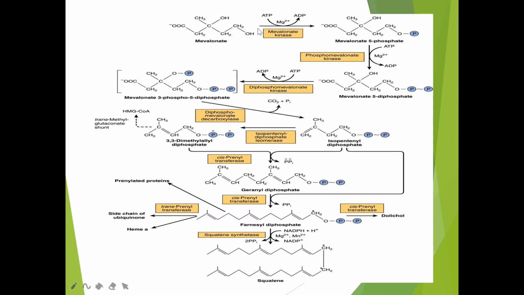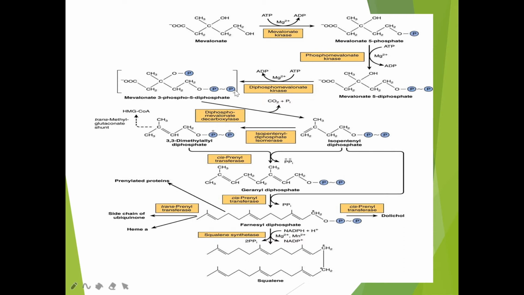So first, the phosphorylation step. When you phosphorylate mevalonate with the help of ATP to ADP in the presence of the enzyme mevalonate kinase, it will be converted into mevalonate 5-phosphate. So the fifth carbon atom is phosphorylated. Then again phosphorylation of this mevalonate 5-phosphate converts it into mevalonate 5-diphosphate. In the same fifth position there are two phosphates, so one more phosphate is attached. Two phosphates are present on the same carbon atom, hence it is called mevalonate 5-diphosphate.